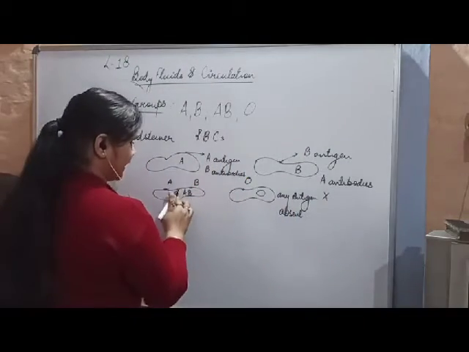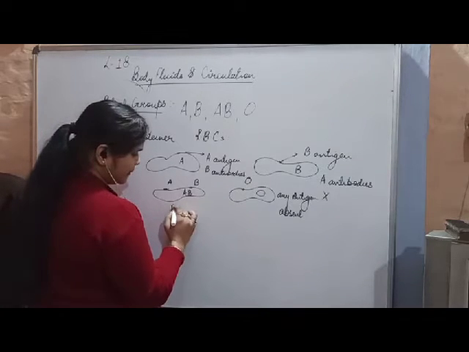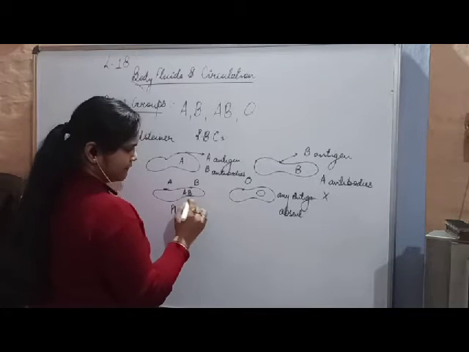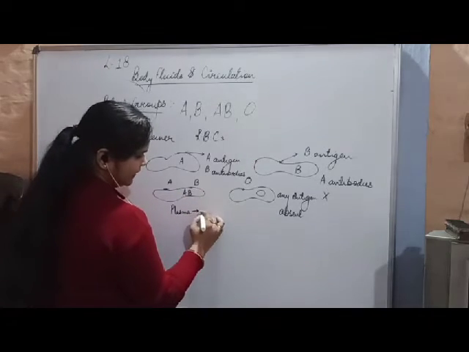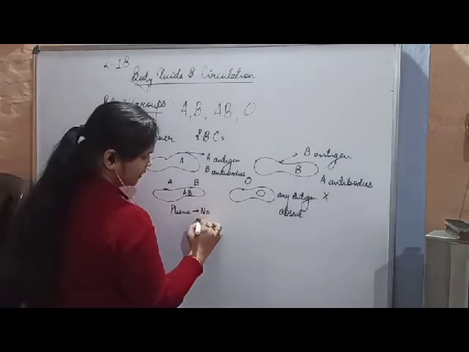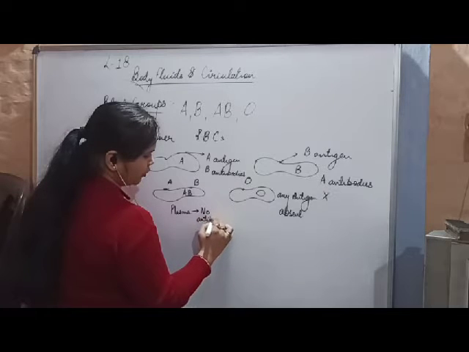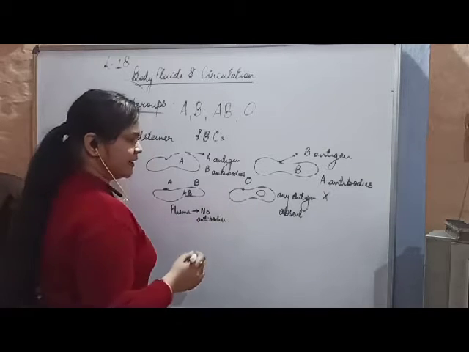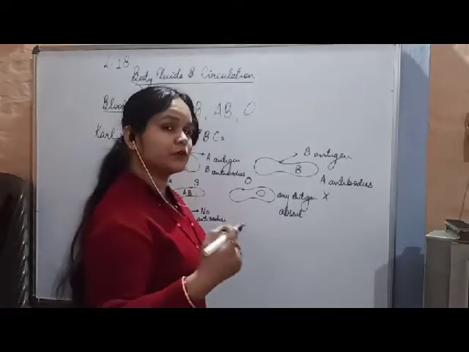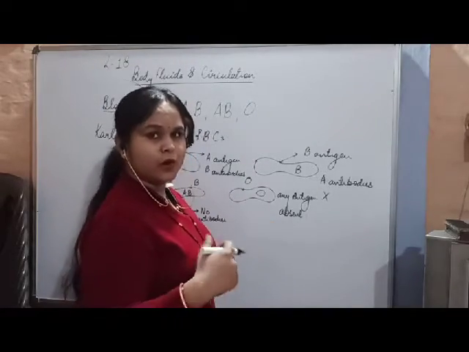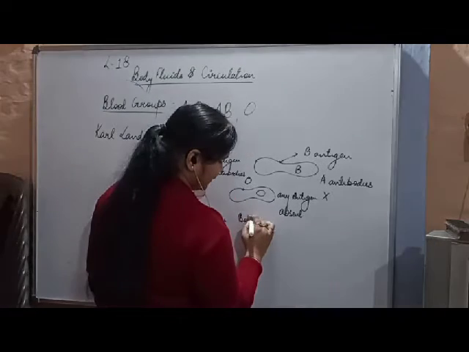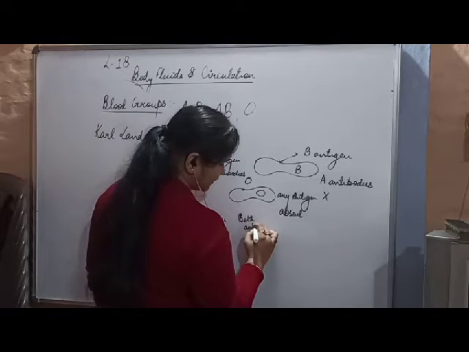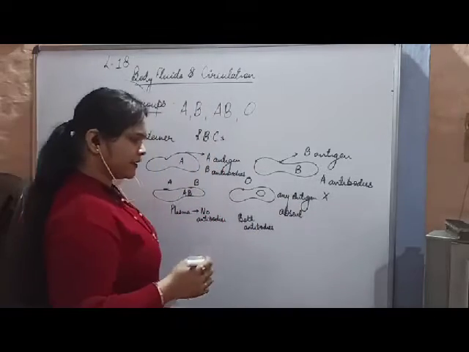Then we have the AB blood group. If a person has AB blood group, the person will not have any antibodies in the plasma. Clear? And in the case where the person has no antigen, neither A nor B antigen, both antibodies will be present in the plasma.